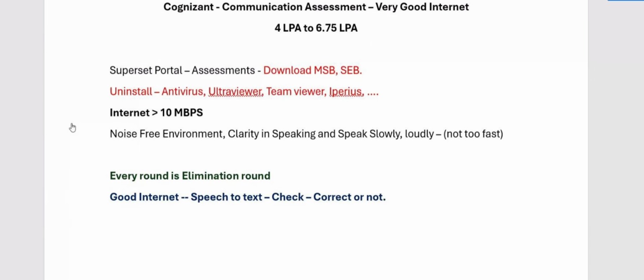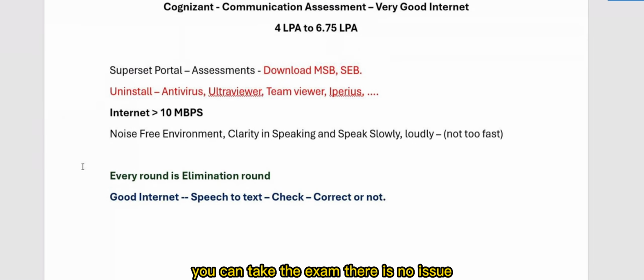Some people did not get the mail, but if it is showing in assessments, you will get the mail. You will get the details, don't worry. You can take the exam, there is no issue. If the exam is shown in Superset assessments and you have not received the mail, no problem. You will get it.